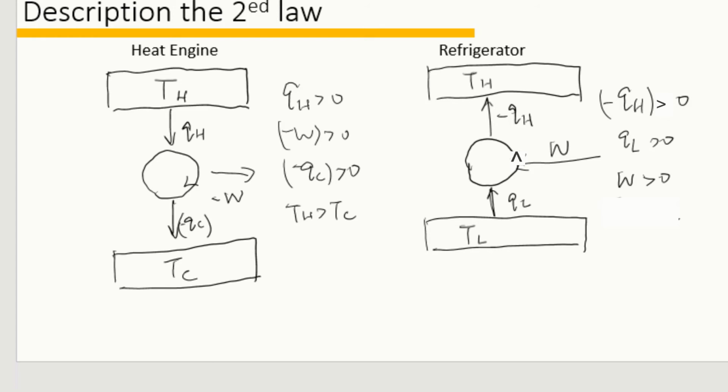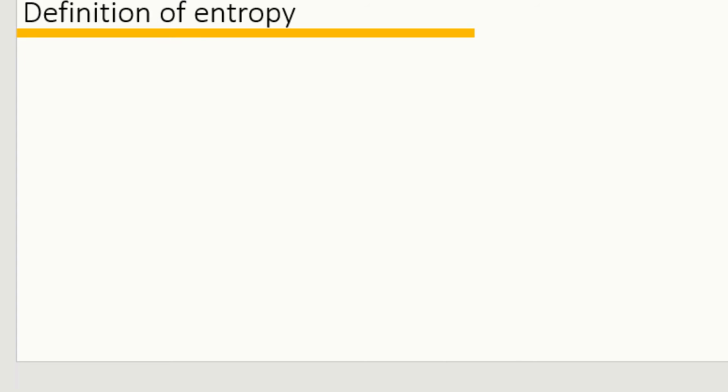And we can define the thermal efficiency of the heat engine as eta equal to the work over the energy that costs. Similarly, for refrigerators, we can define the coefficient of performance as beta equal to QL over work. To help us express the second law, here we will define a very useful but a little bit confusing term, that is the entropy.